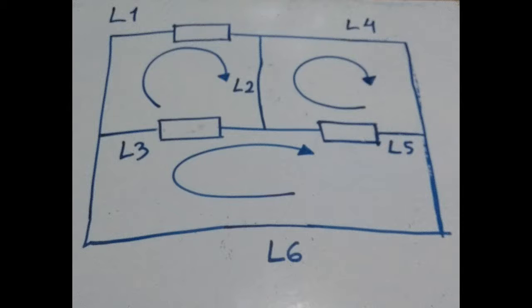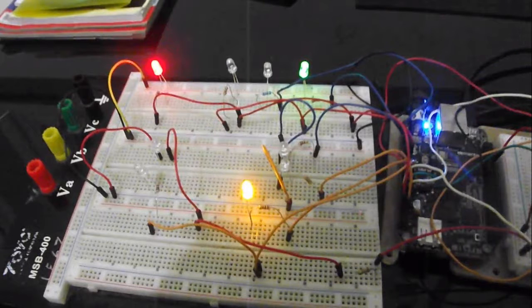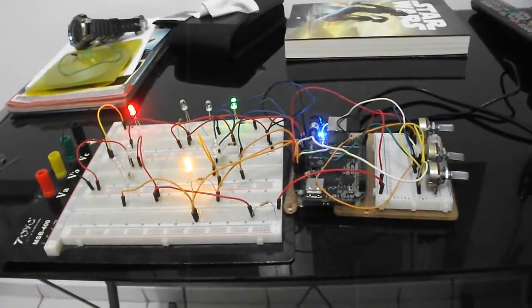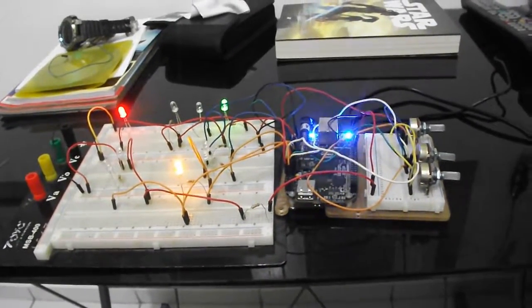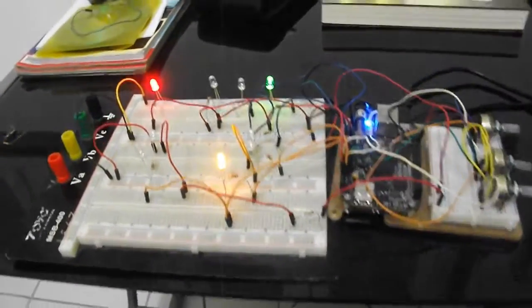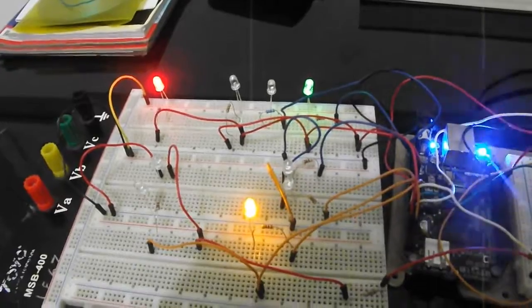The tracks are represented by the LEDs. The red LED represents train 1 and its tracks. The green LEDs represent the second train and its tracks. The yellow ones represent train 3. If the LED is on, it means a train is on it.